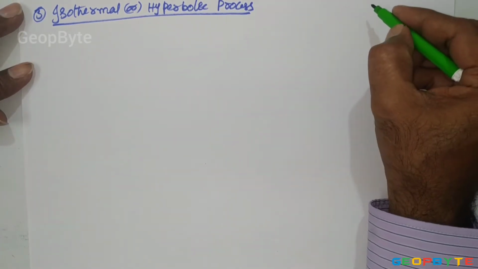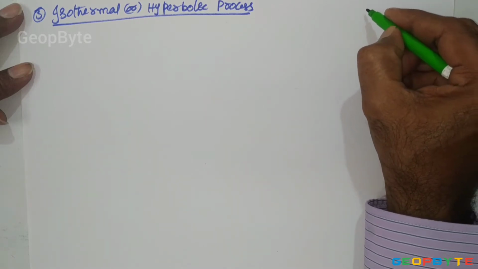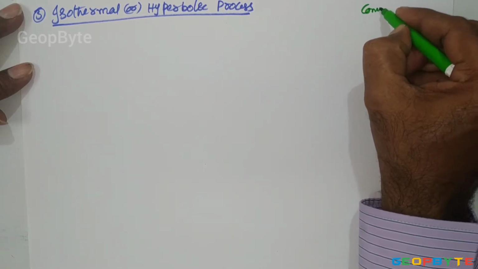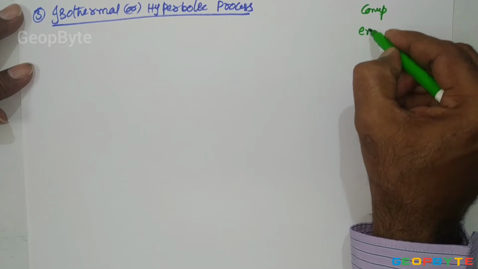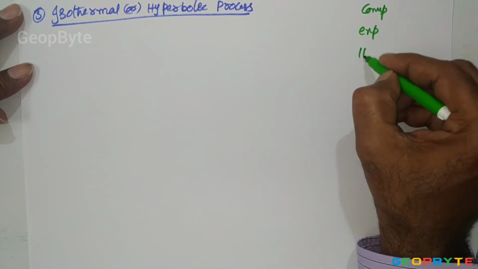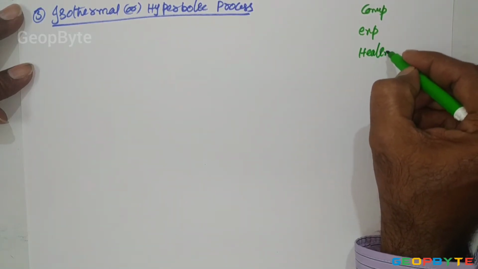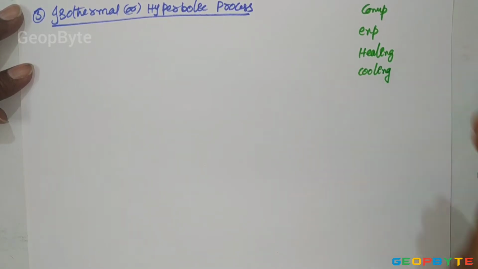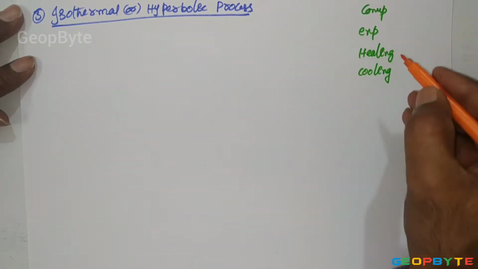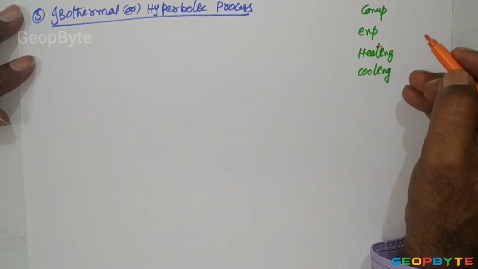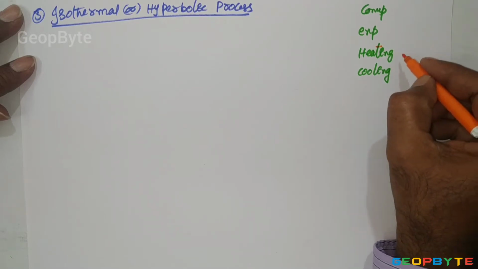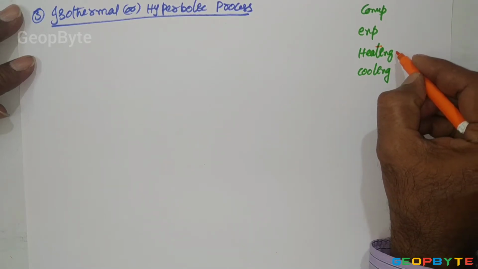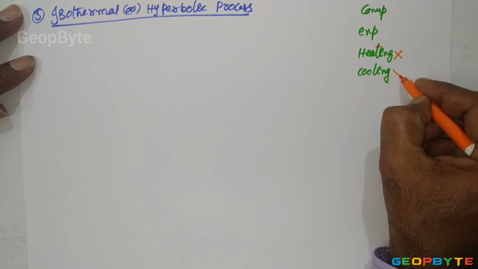As we know, the thermodynamic process may be either compression or expansion or heating or cooling process. Here, isothermal process cannot be supporting for either heating the gas or cooling the gas.